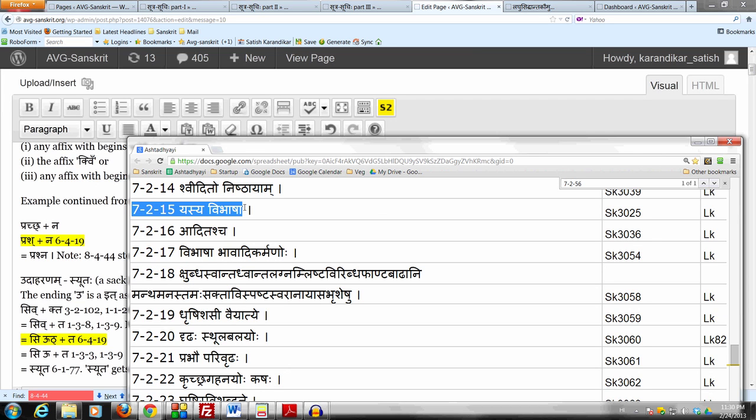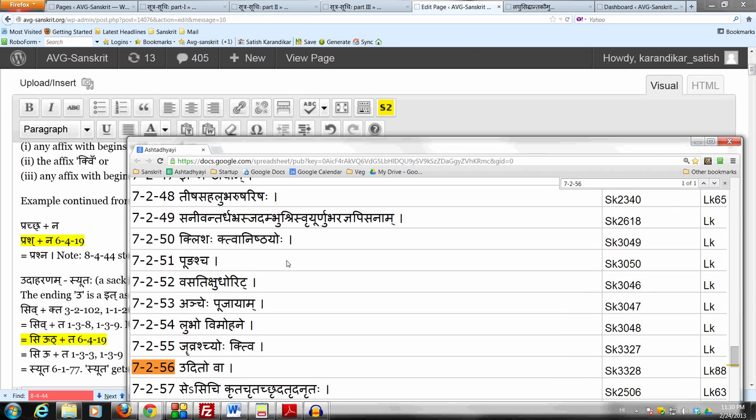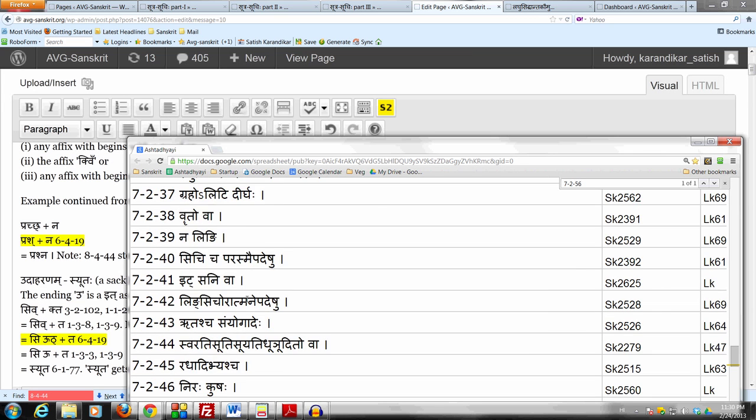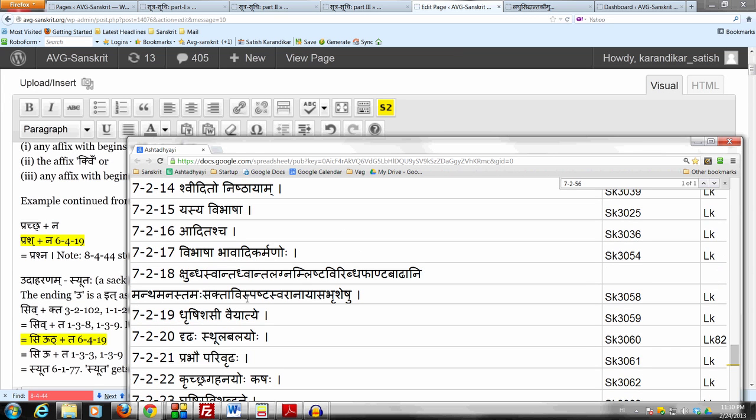So basically yasya vibhasha 7 to 15 with the help of 7 to 56 stops the augment it. So 7 to 56 has the optionality, and that enables 7 to 15 to prevent the nishtha affix from taking the augment it. So there's no idagamaha here.